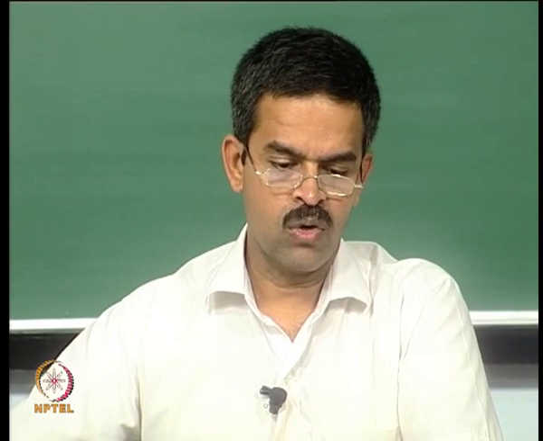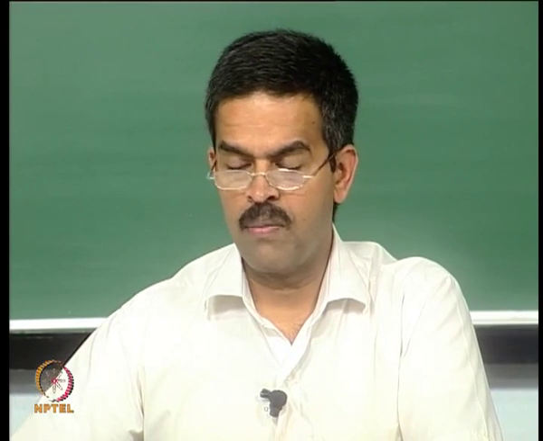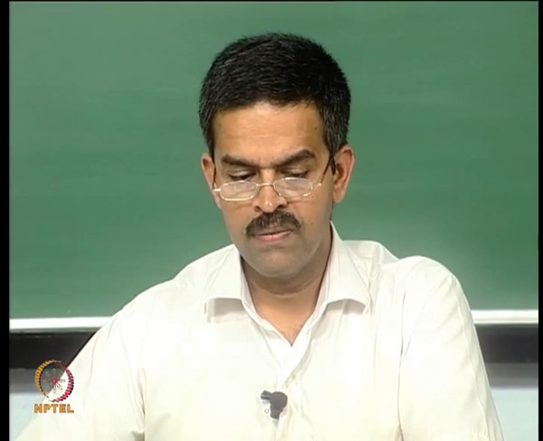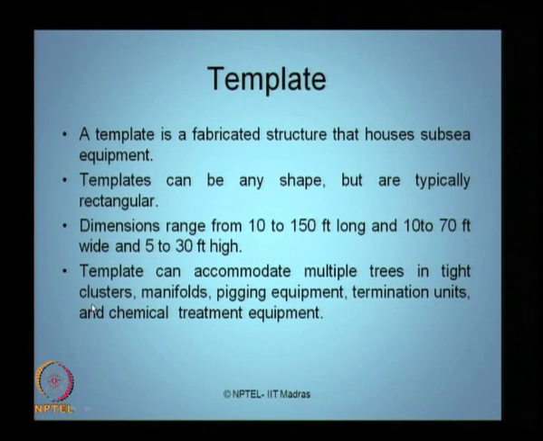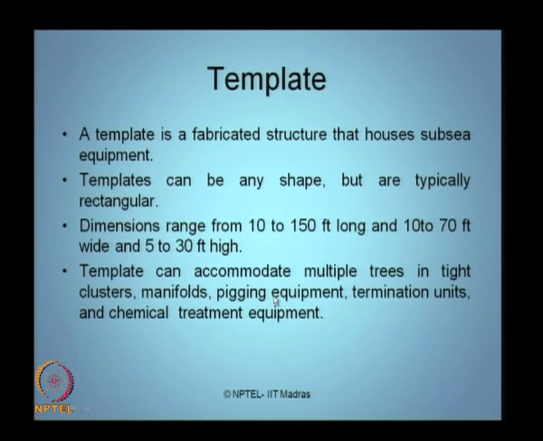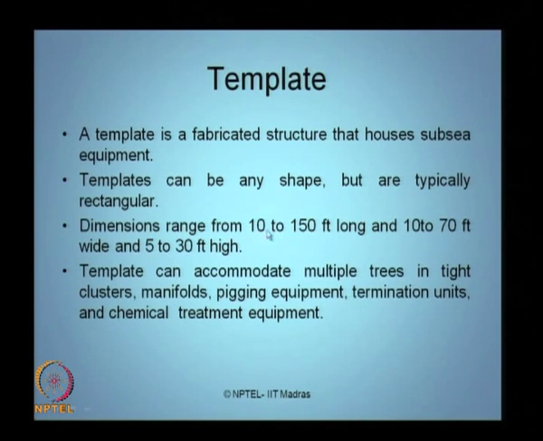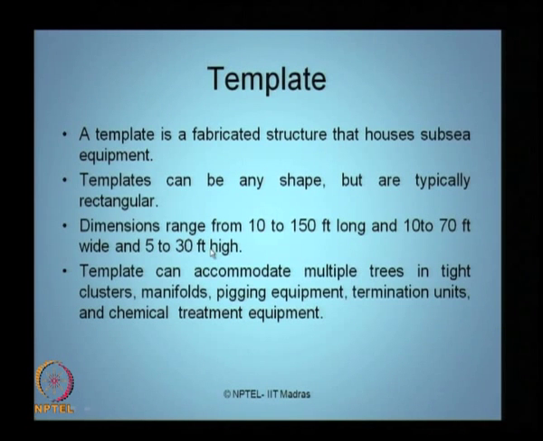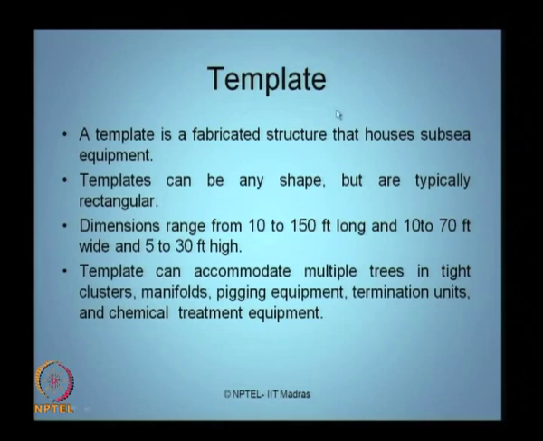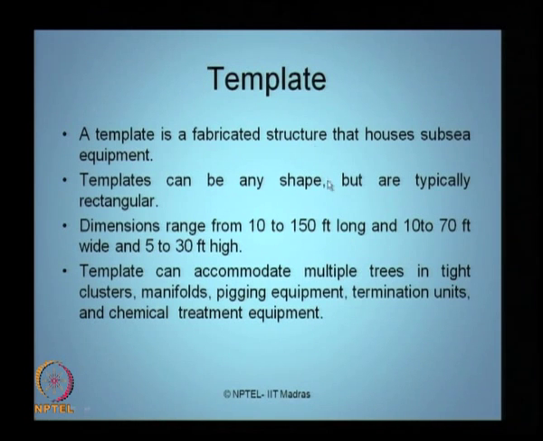So, the assembly of the entire thing of this dimension is what we call a template, a fabricated structure which is given the name template in offshore engineering.